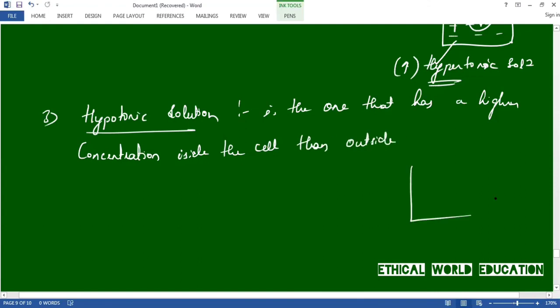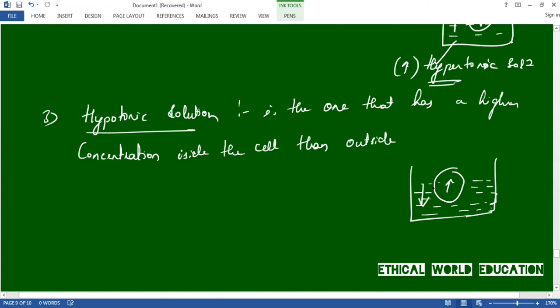Let us demonstrate with a diagram. For example, this is a cell, which is dipped in a solution. The concentration of this cell is more compared to the concentration of this solvent.